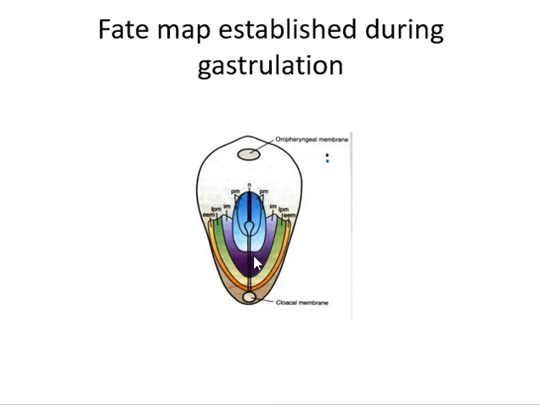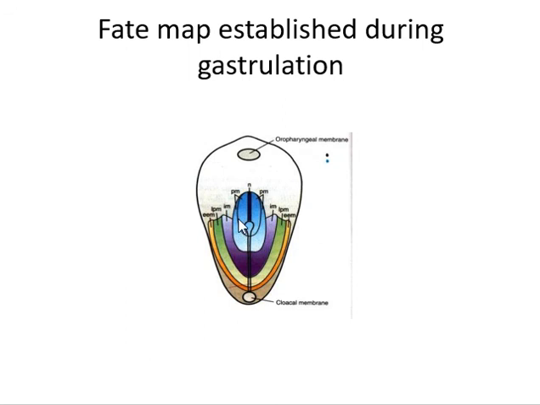Those migrating from the lateral edges on its cranial end will form the paraxial mesoderm.